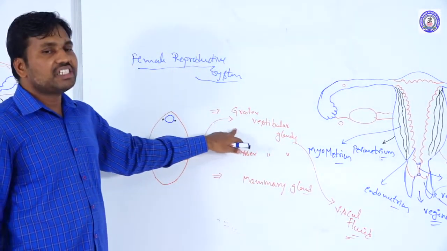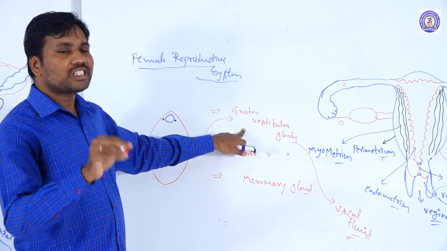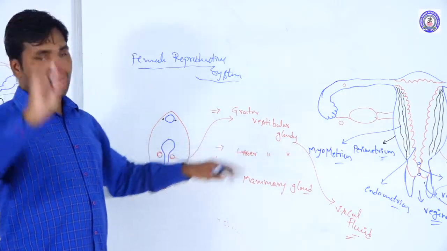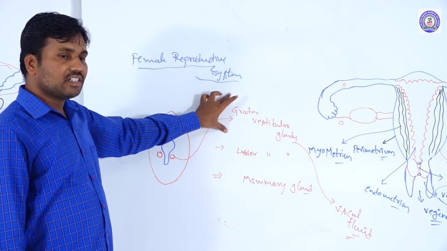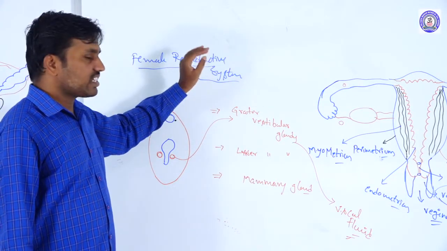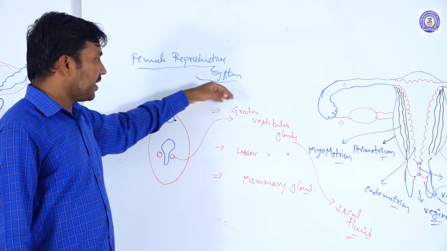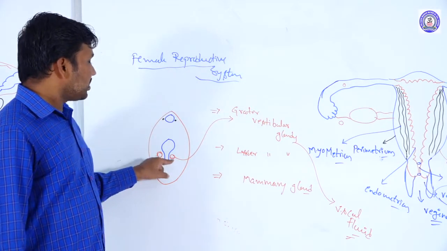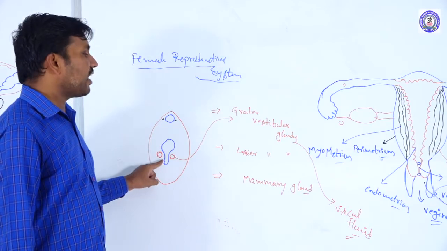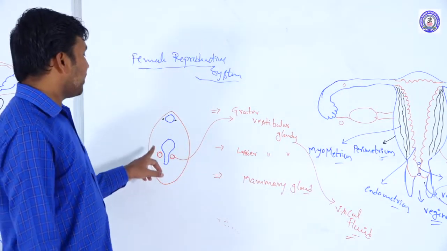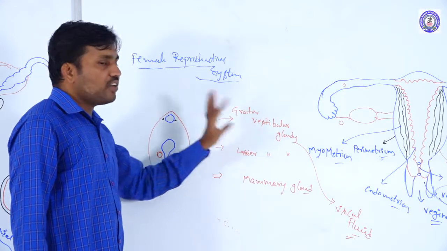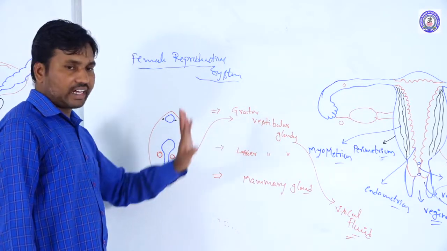Their function is similar to that of the prostate gland in the case of males. Whatever the prostate gland functions are, they are conducting. So, to form the viscosity, the lubrication process. These glandular secretions, a viscous fluid in the vaginal tract, are the major function of the greater vestibular glands or the Sunken glands.